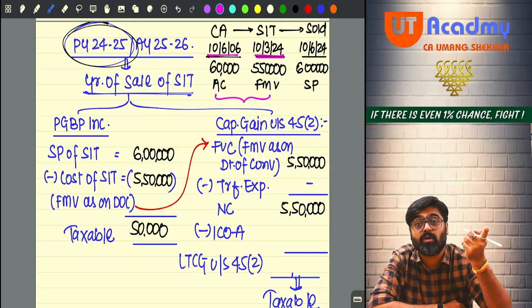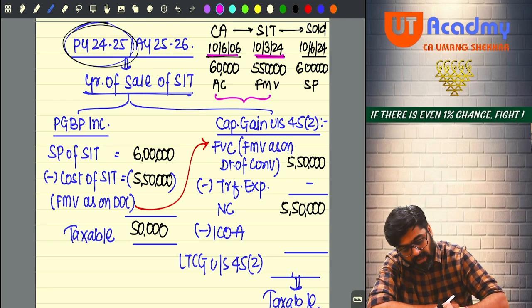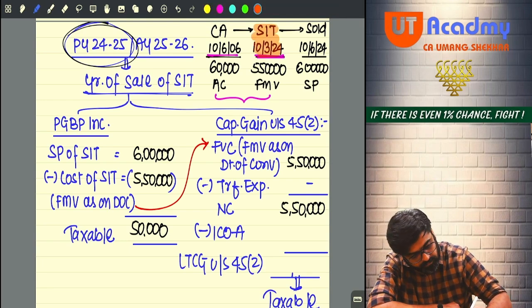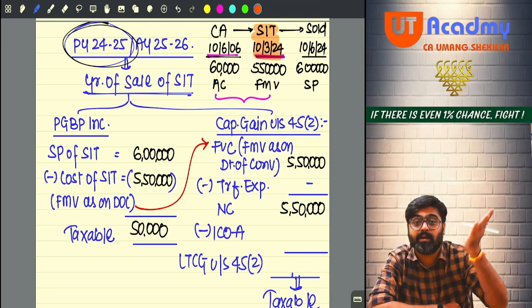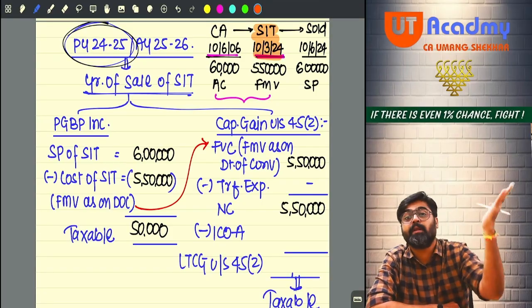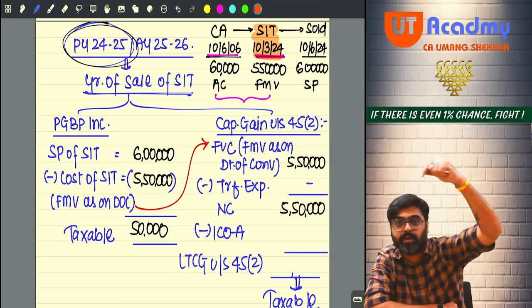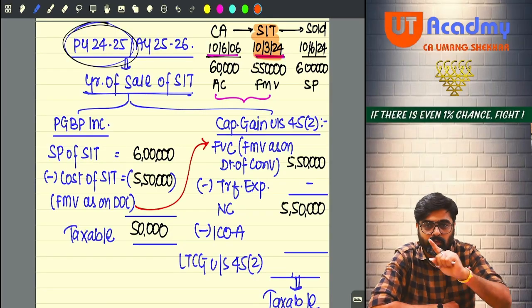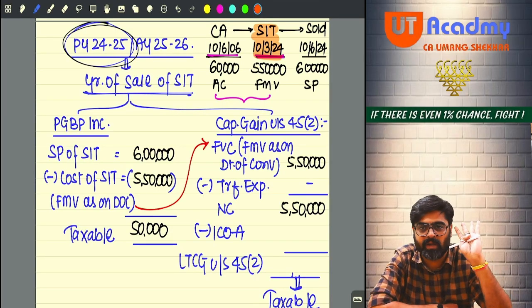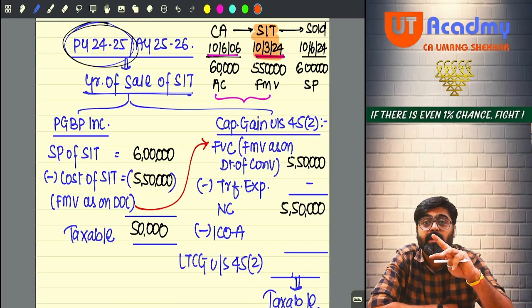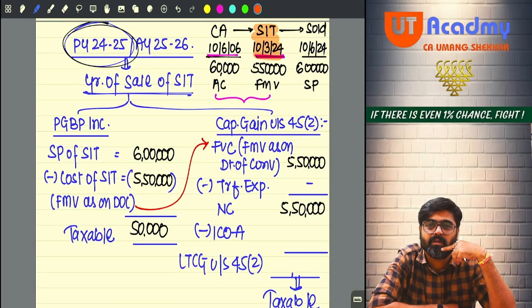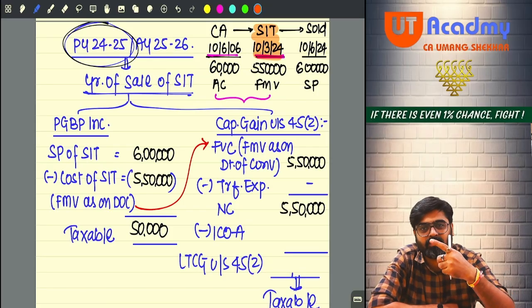Because the conversion, meaning the transfer, is made prior to 23rd July 2024. So all the old periods of holding can be checked. Now, if the period of holding is 12, 24 or 36 months or less, then the asset is short term, and no indexation will happen.